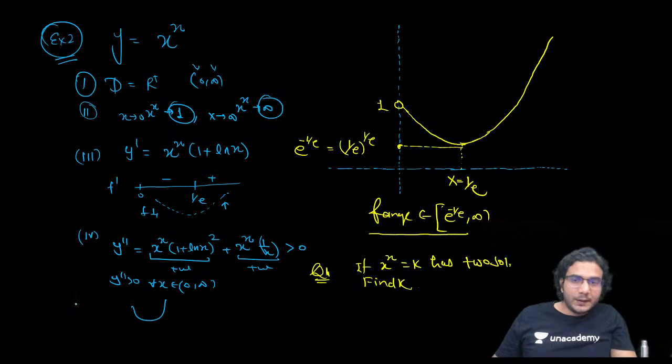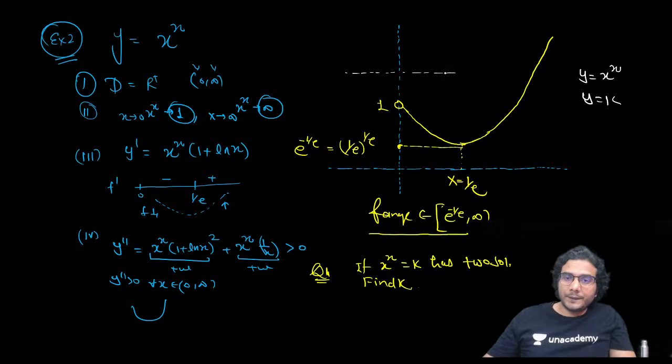So if I plot a line like this, a y is equal to k line, to see the number of solutions you need to plot y is equal to x raised to x, which we have already plotted, and then y is equal to k. The y is equal to k line is a horizontal line. If you plot it, it will cut the graph y is equal to x raised to x only once, right? Simple. Now if you plot a line below 1 and above e raised to minus 1 upon e, if k lies between these two points, then it will cut the graph at exactly 2 points. You can see that, right?